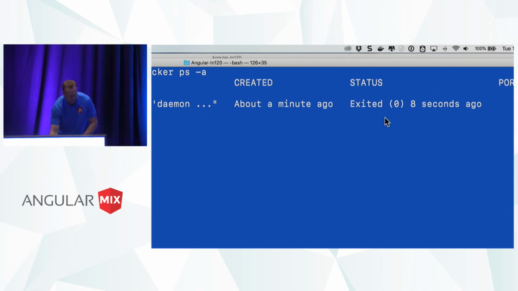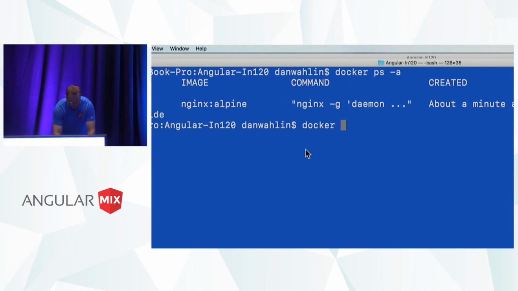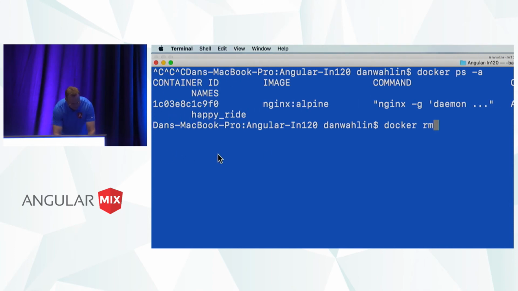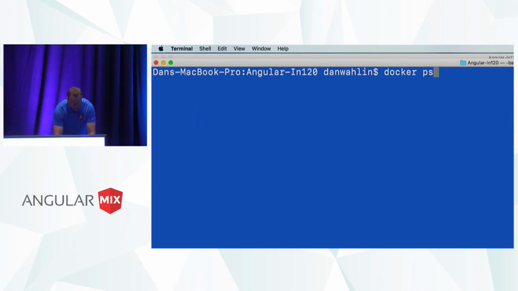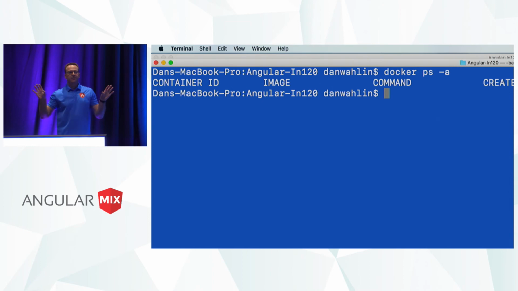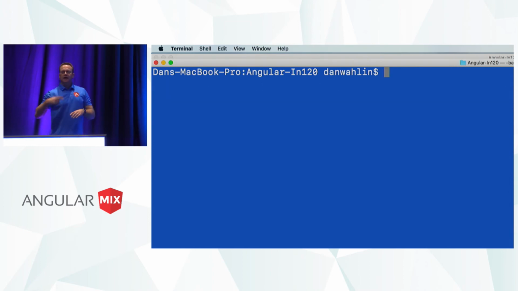Had I done detached mode, we wouldn't worry about that. But I'm going to say remove, and then what was it? 1C. You can just do a couple characters. So we'll say 1C. All right, now if I do docker ps -a, no containers. It's all gone. All right, very cool. So that's kind of how I could now work locally.